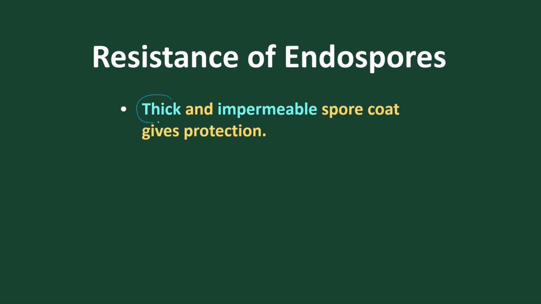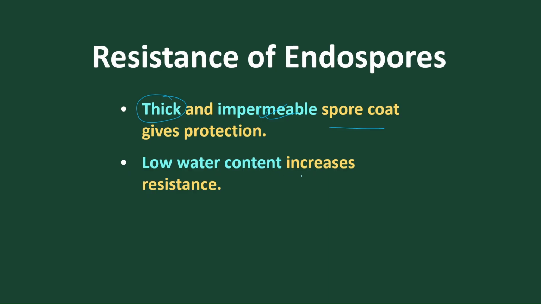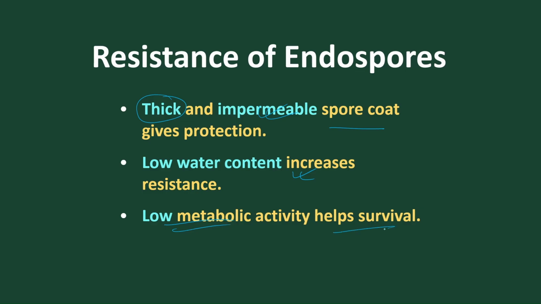Also, the wall is very thick. They are impermeable to water. The spore coat is impermeable to water and very thick. So it helps in protecting from mechanical pressure. And low water content increases the resistance, and low metabolic activity also increases its survival. Yes, they have less water content and less metabolic activity, so they undergo a resting stage. In the dormant stage, survival increases because the metabolic activity becomes very low.